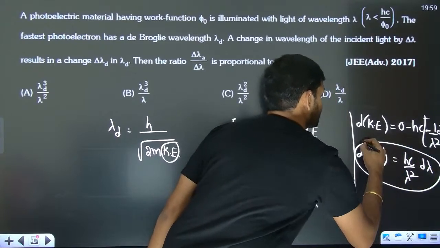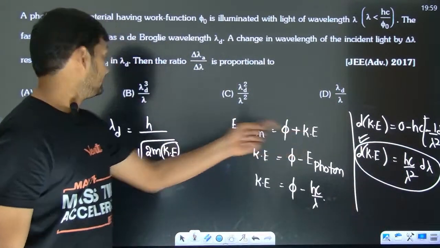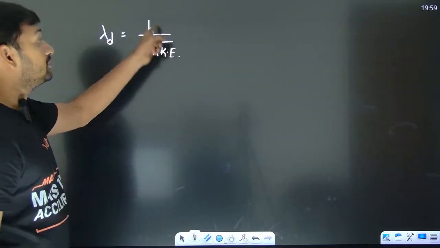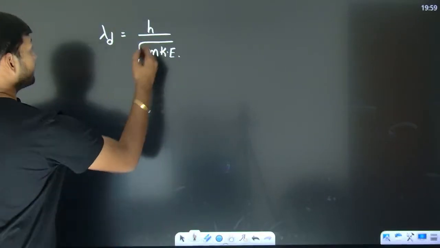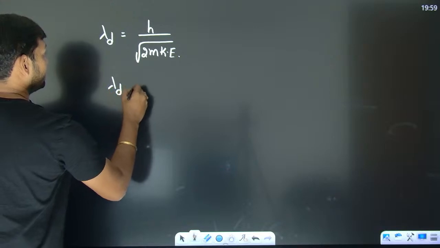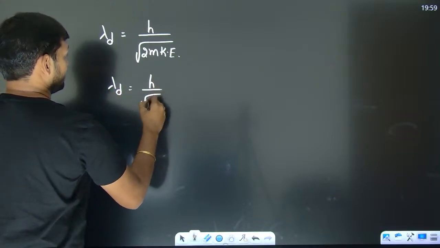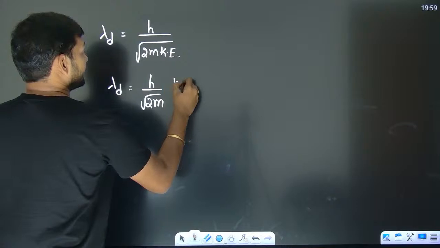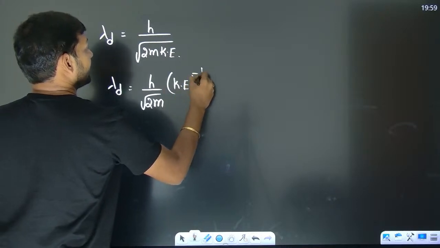This is going to help you. Then next, you differentiate here. Lambda d, I'll write as h by root 2m times KE to the power minus 1 by 2.